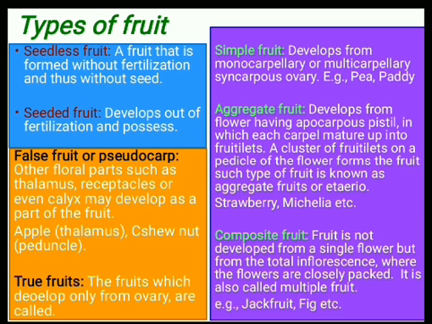Altogether, all the flowers are converted into fruit. So multiple flowers means multiple ovaries. So the whole inflorescence is converted into fruit. Such type of fruit is called composite fruit. For example, jackfruit, fig, etc.